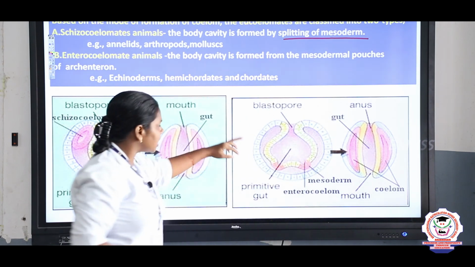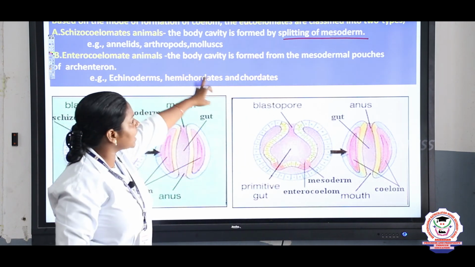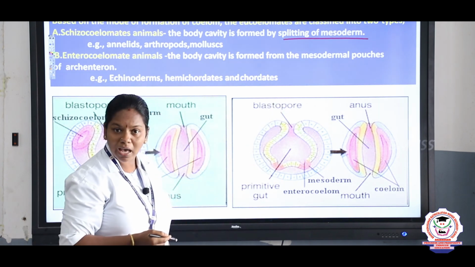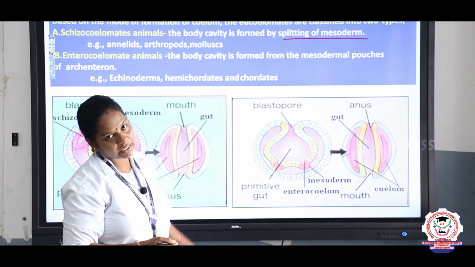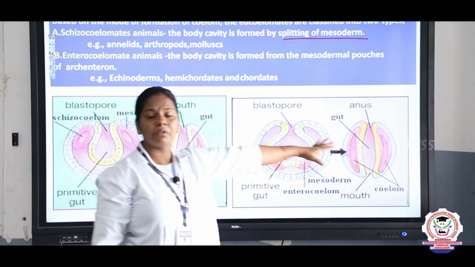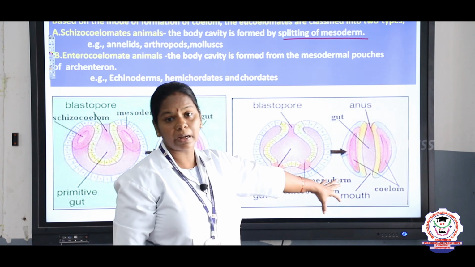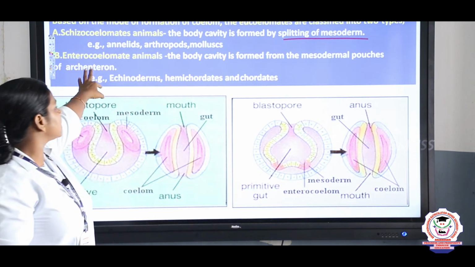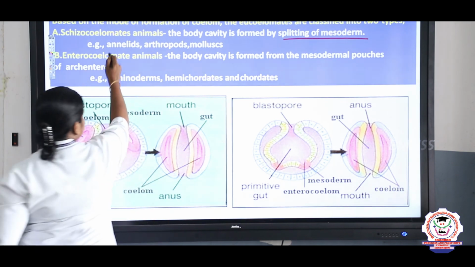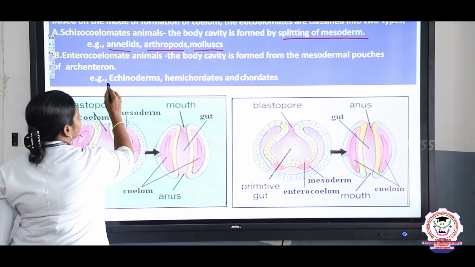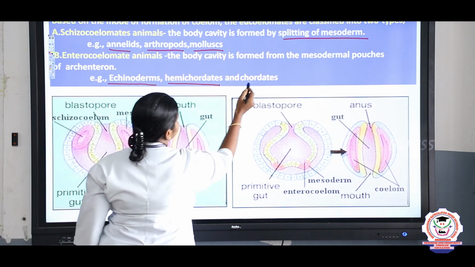But in the enterocoelomate, the body cavity is formed from the mesodermal pouches of the archenteron. Examples for schizocoelomate are annelids, arthropods and mollusks. Examples for enterocoelomate are echinoderms, hemichordates and chordates.